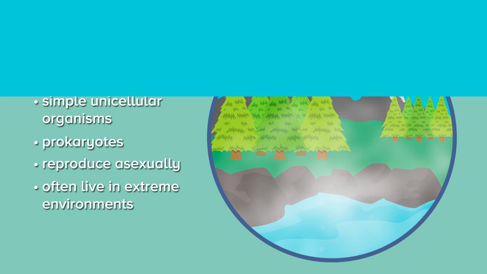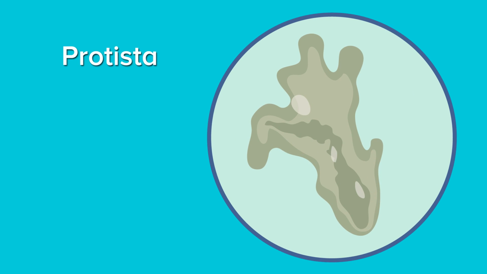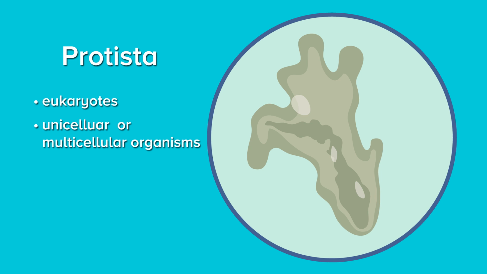The next kingdom is the kingdom Protista. Protists are eukaryotes, meaning their cells have nuclei and other membrane-bound structures. Scientists classify protists as plant-like, animal-like, or fungus-like based on which group they most resemble. Protists can either be unicellular or multicellular.